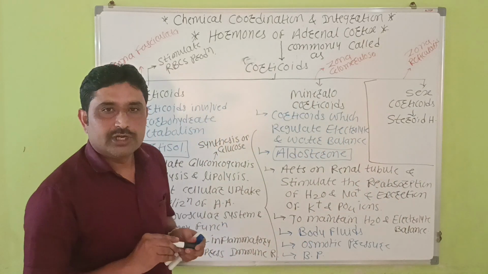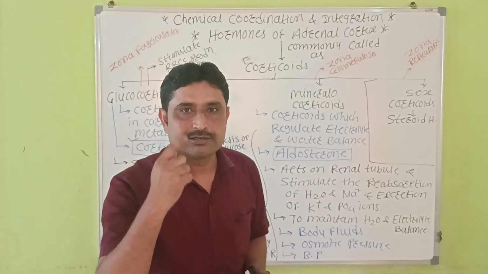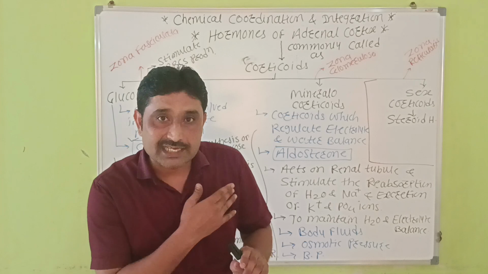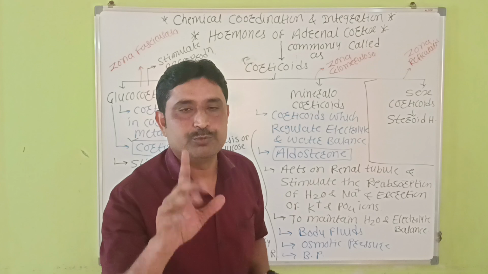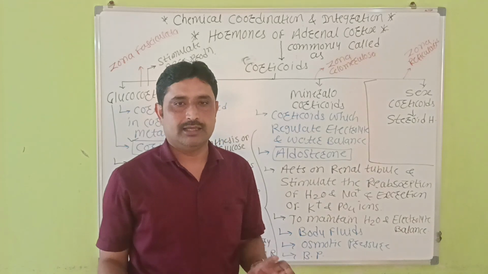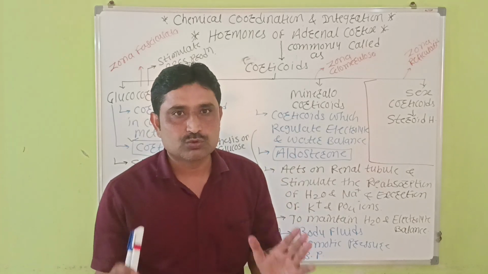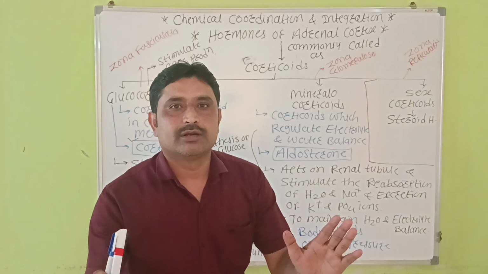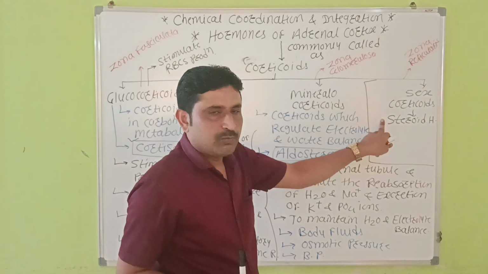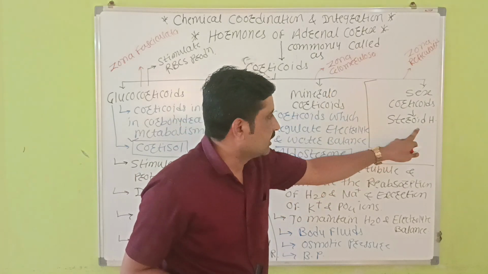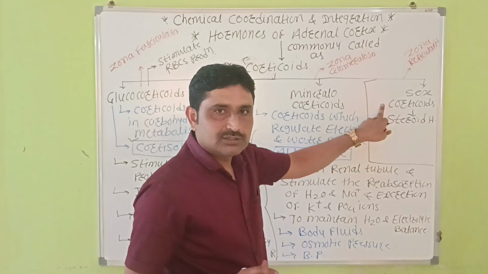The function of this: it regulates the growth of facial hair, axial hair, and pubic hair at the time of puberty. जब puberty आती है तो facial hair की growth को stimulate करती है, axial hair की growth को stimulate करती है, and pubic hair को stimulate करती है. So small amounts of corticoids are produced by the adrenal cortex, उसे कहते हैं steroid hormones और sex corticoids.